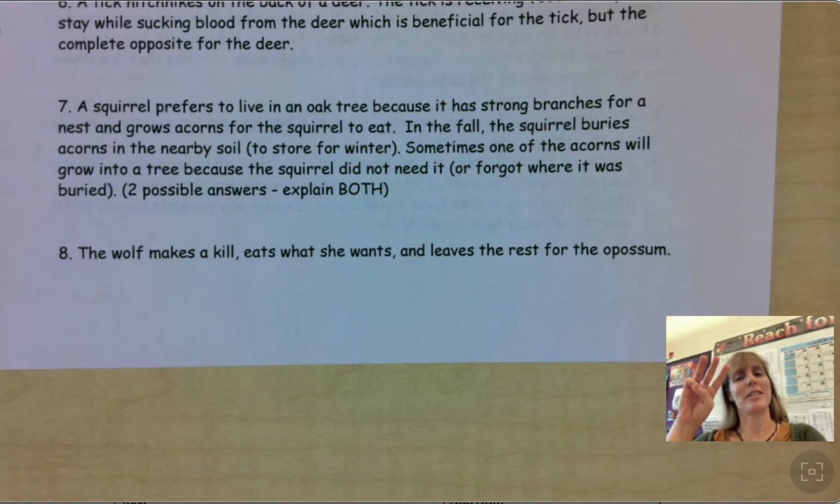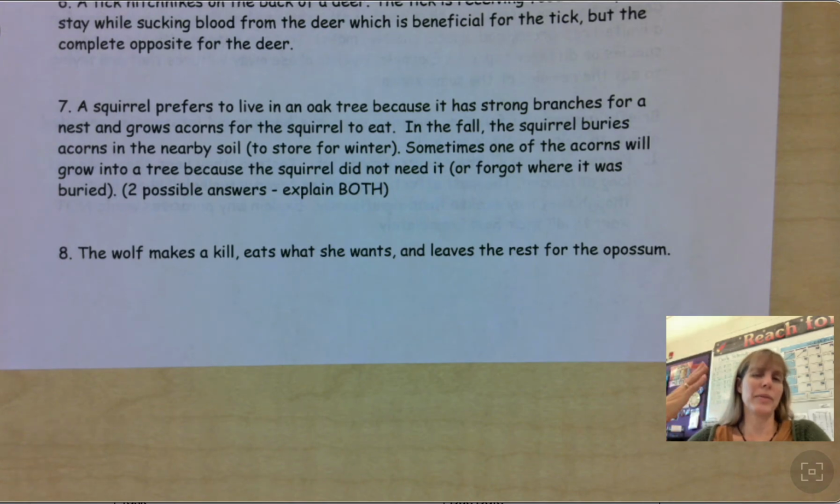All right, this is commensalism because the opossum benefits from the leftovers that the wolf left, but the wolf is not harmed or benefited in any way. The wolf got what the wolf needed, the opossum got what the opossum needed, but neither of them really interacted and neither of them were affected either way in their physical being.